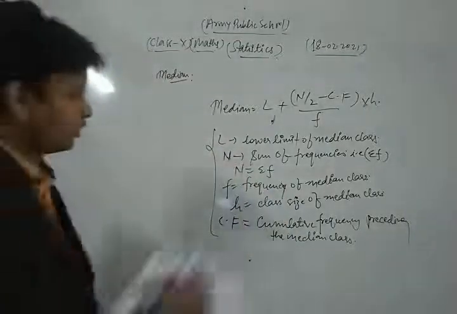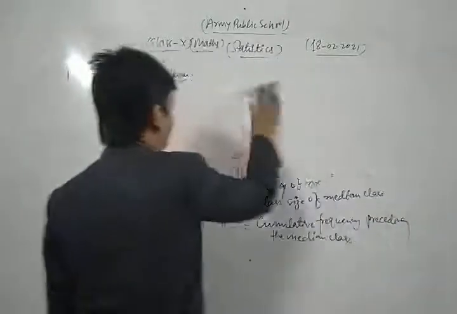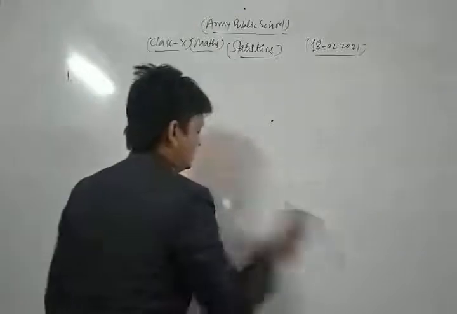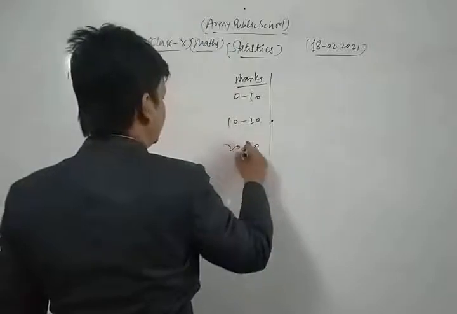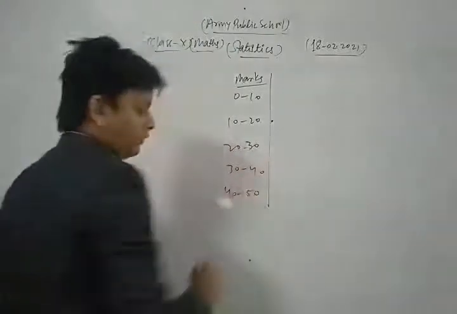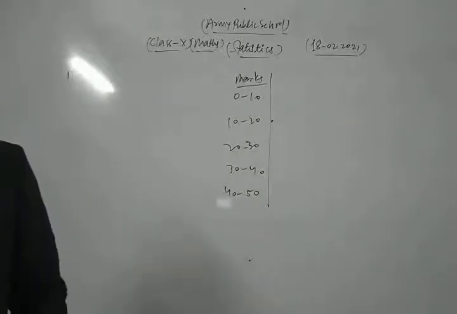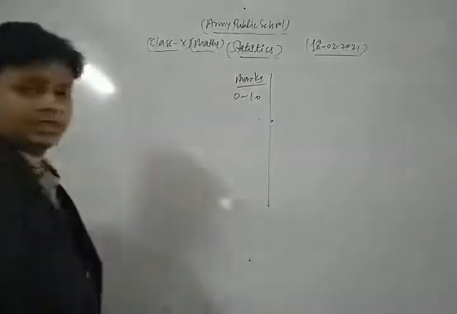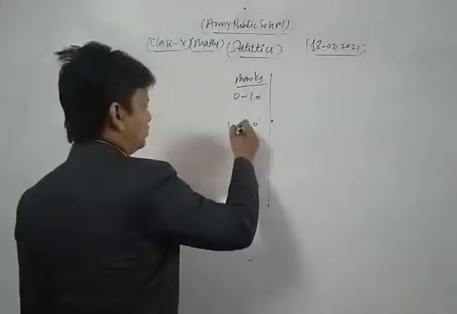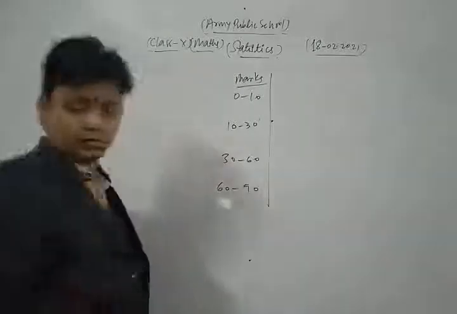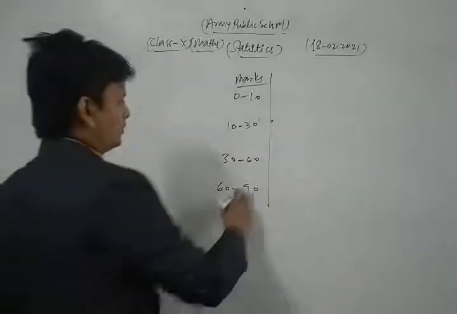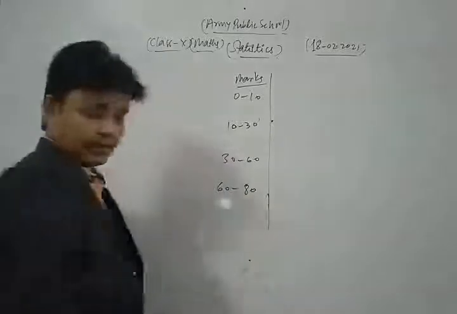Now we take a very short question based on the median and discuss that formula. Suppose we have data where the marks are given as 0 to 10, 10 to 30, 30 to 60, 60 to 80, and the last one is 80 to 90.